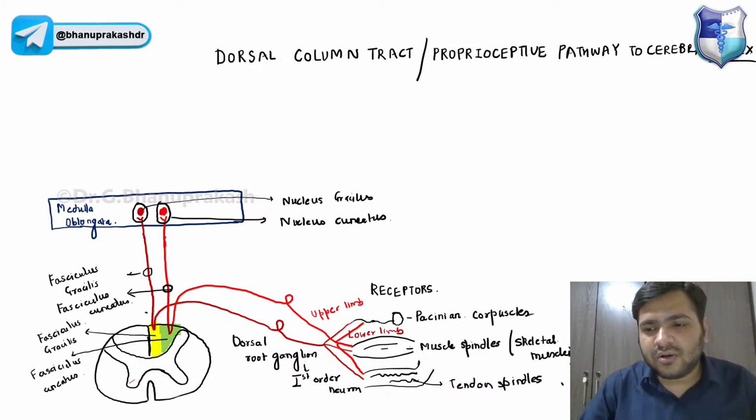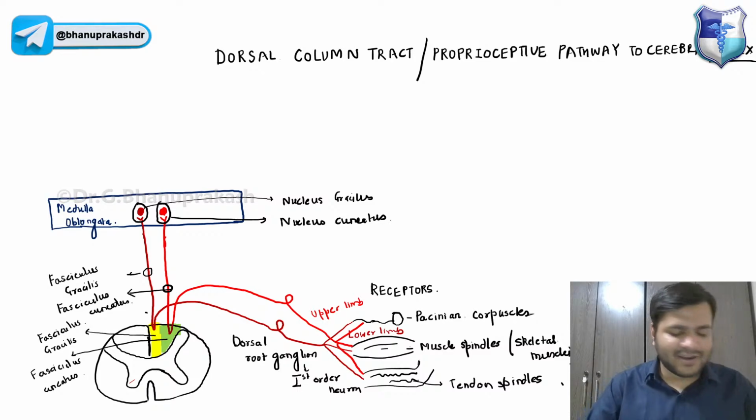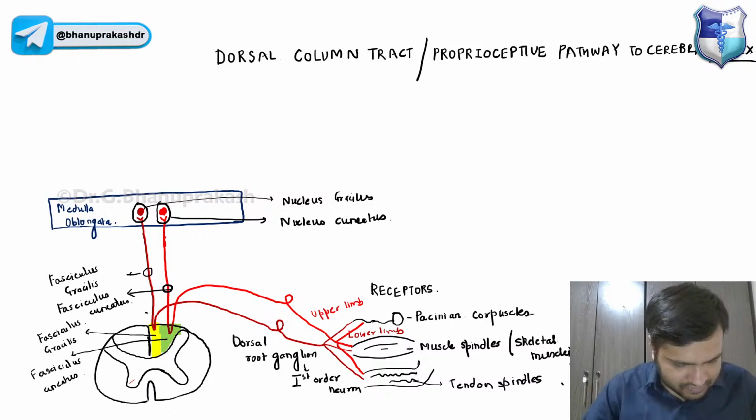Now from here, guys, the second order neurons will begin, and we know the second order neuron property. What is the property of the second order neuron, guys? What will they do now? You already know. Yes, they decussate. Very good, Henry.